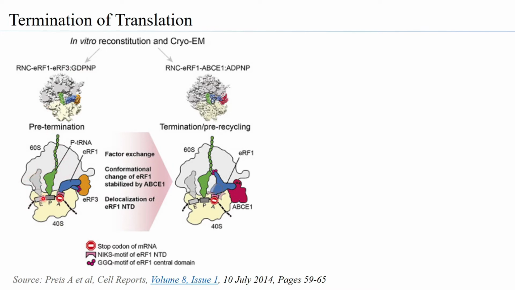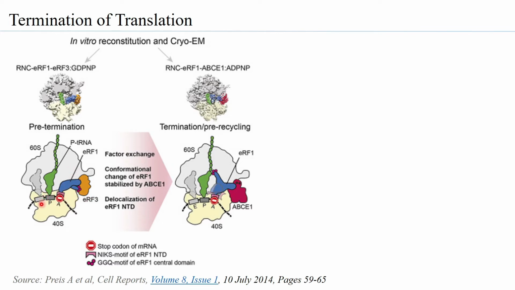At the E site you have the deacylated tRNA which moves away, and at the A site, which has the stop codon, the ERF3 is positioning the ERF1 onto the A site, which means the ERF1 is able to bind to the stop codon present at the A site.